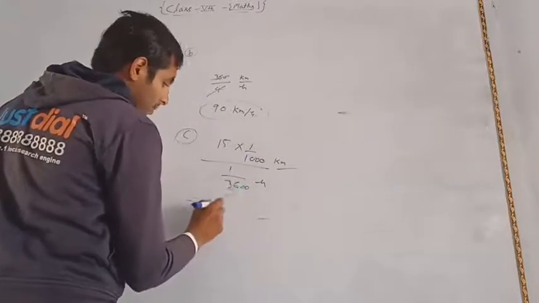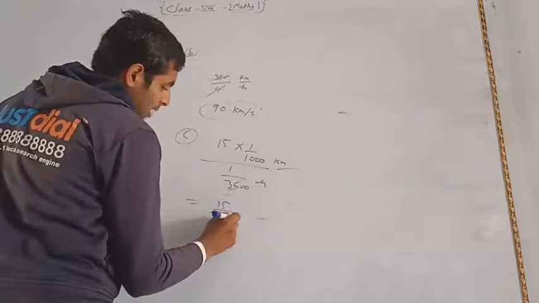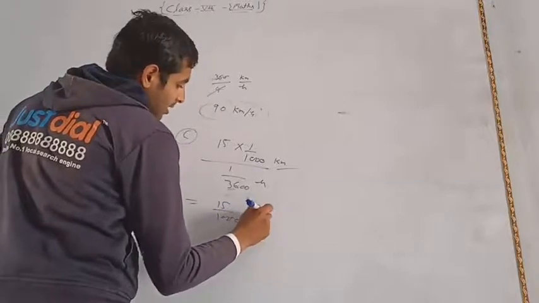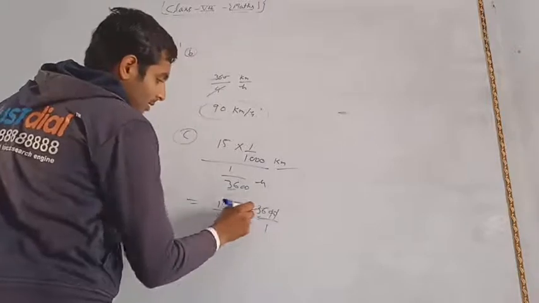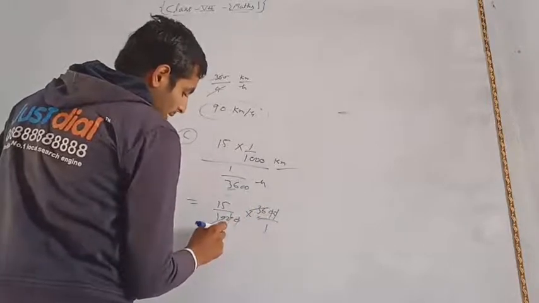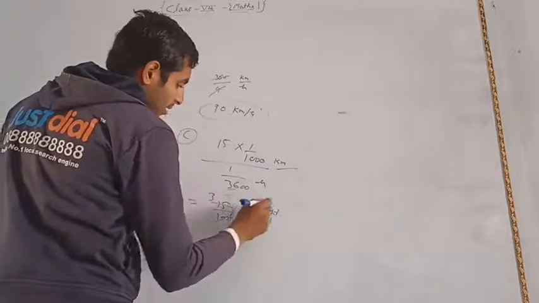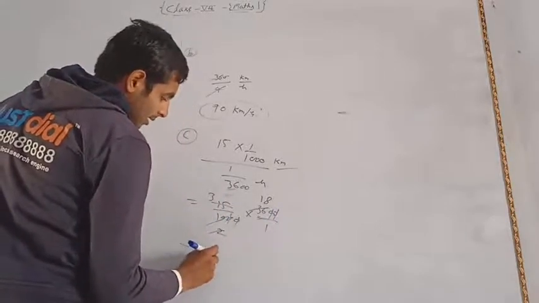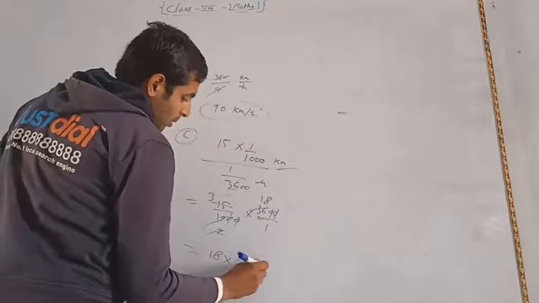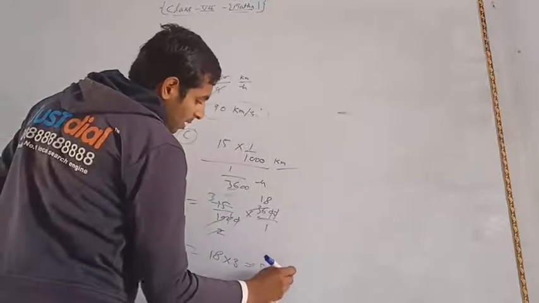From here we get 15 upon 1000 into 3600 upon 1. The zeros cancel, 10 and 36 cancel, 5 2s are 10, 5 3s are 15, and 2 18s are 36, then 18 into 3 is equal to 54 kilometer per hour.